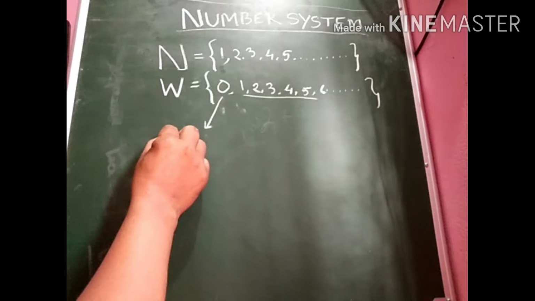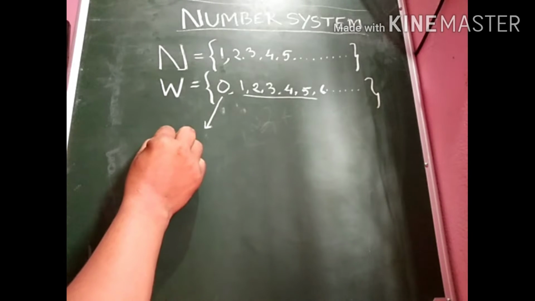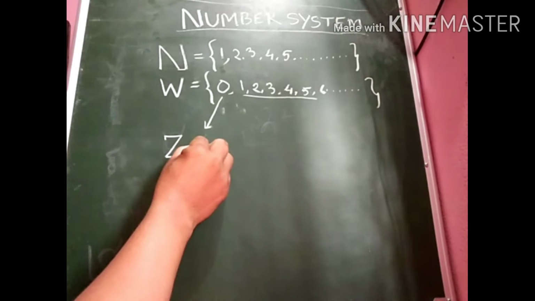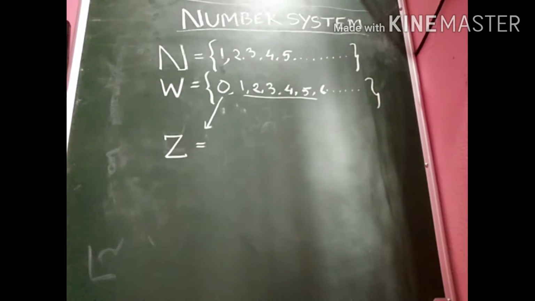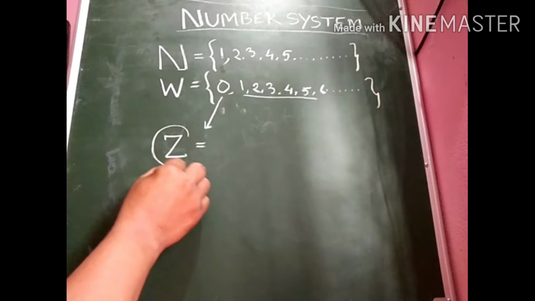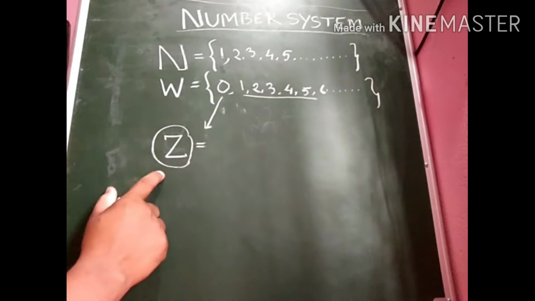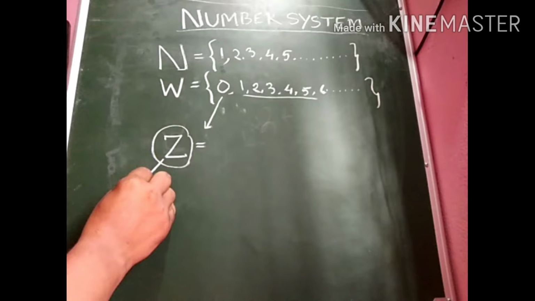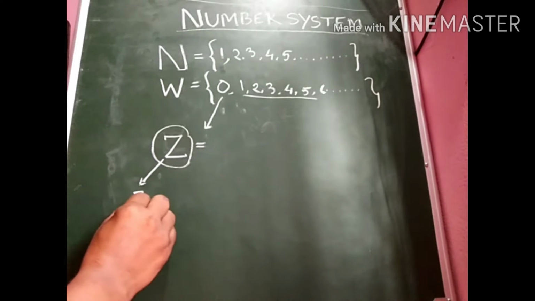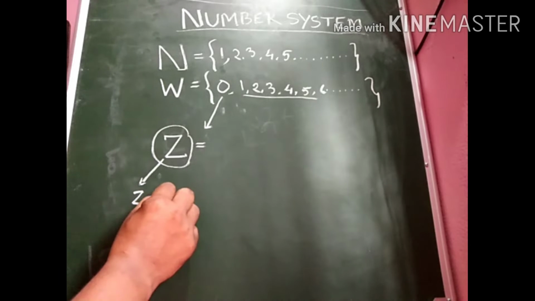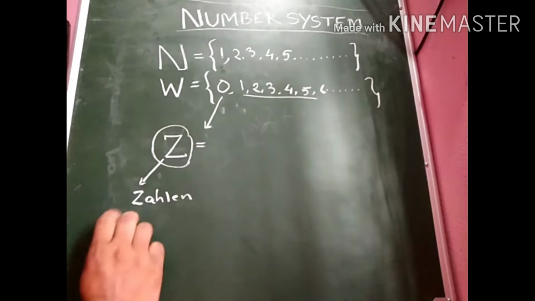Then comes another type of number which is called integer, and the set of integers is represented by the letter Z. Then the question arises, why have I taken the letter Z to represent integers instead of the letter I? Because the letter Z has been derived from the word Zahlen.